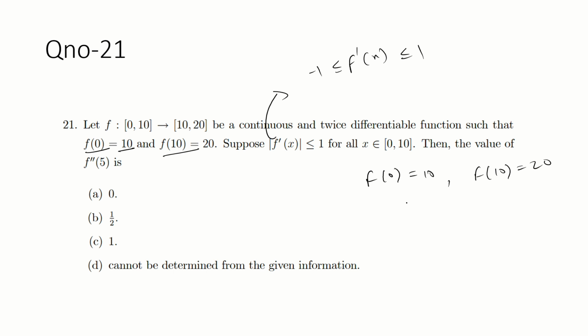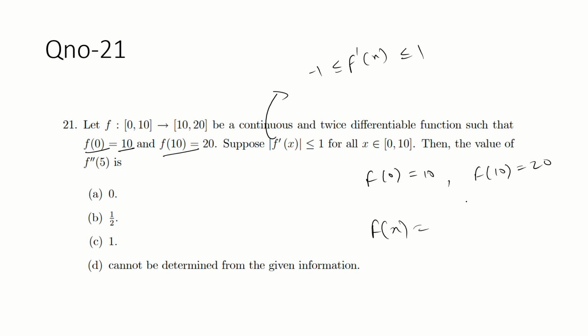So just take one function and satisfy these two conditions. What is the general function that satisfies these two points, f(0) equal to 10 and f(10) equal to 20?